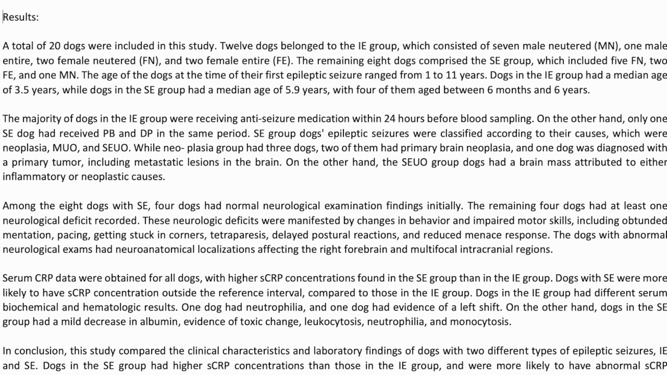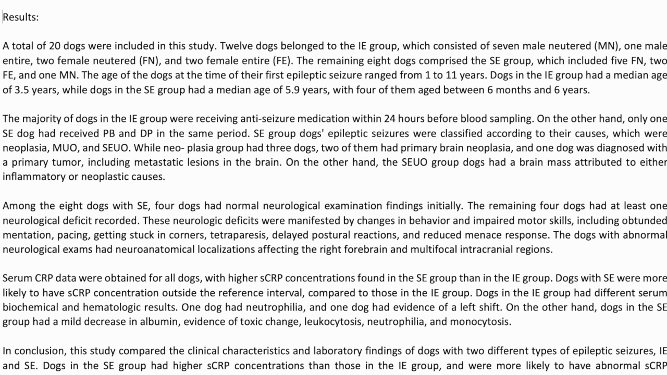While the neoplasia group had 3 dogs, 2 of them had primary brain neoplasia, and 1 dog was diagnosed with a primary tumor, including metastatic lesions in the brain. On the other hand, the SEUO group dogs had a brain mass attributed to either inflammatory or neoplastic causes.